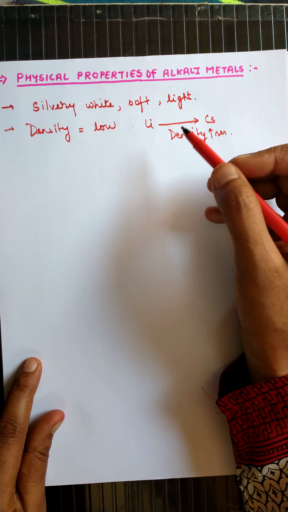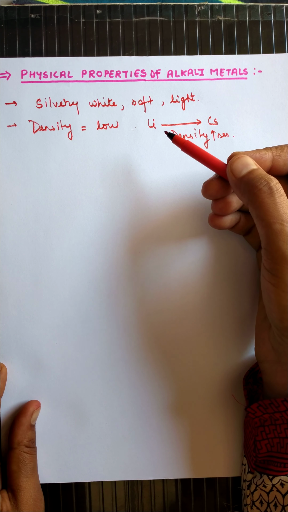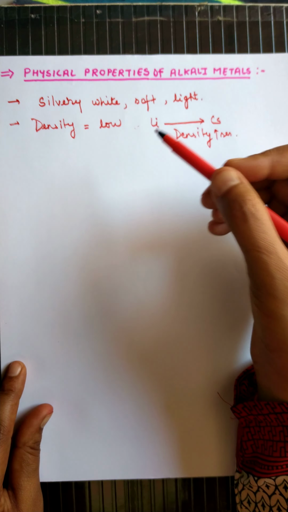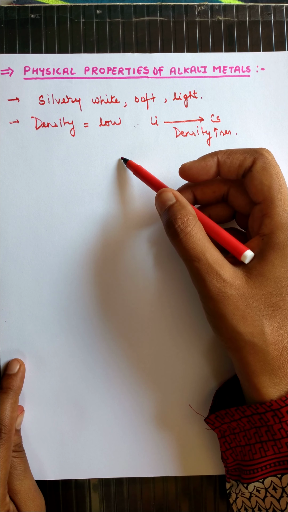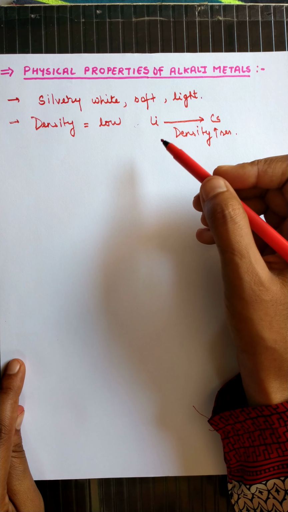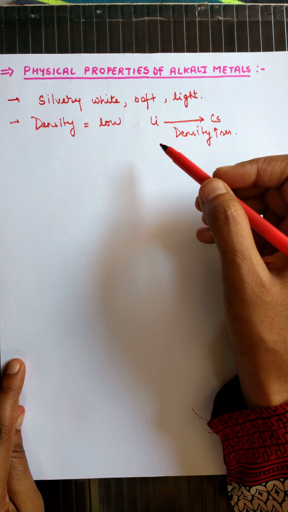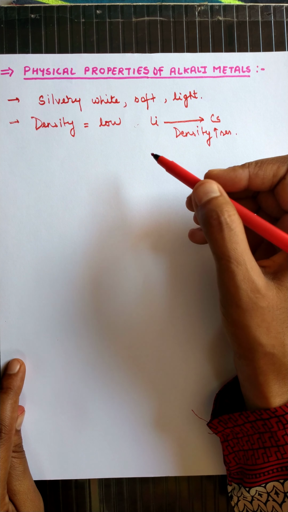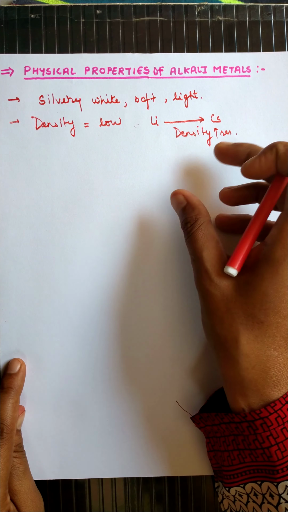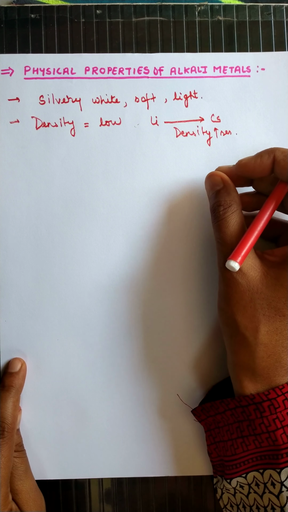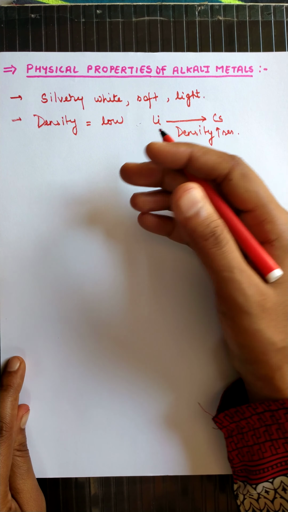Now there are some exceptions, like potassium and sodium. They are very light, and sodium and potassium are highly reactive. They are stored in kerosene oil. About lithium we will discuss later. Lithium is also lighter, but we are not able to store lithium in kerosene oil. We just wrap it in paraffin wax, because otherwise the lithium will float over the surface of kerosene oil.